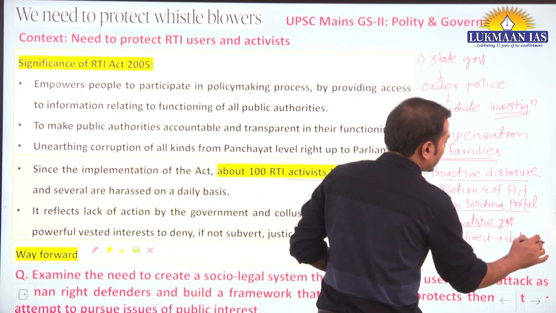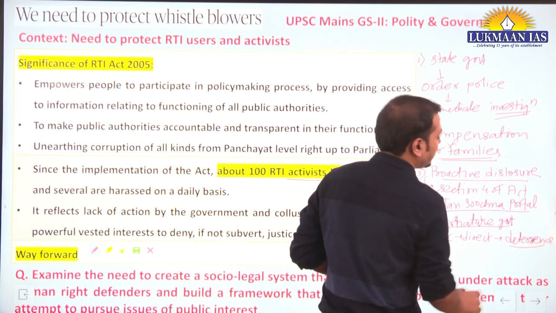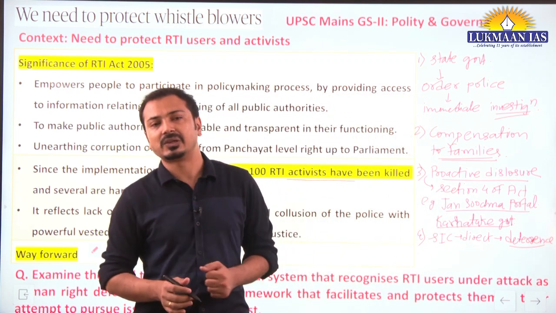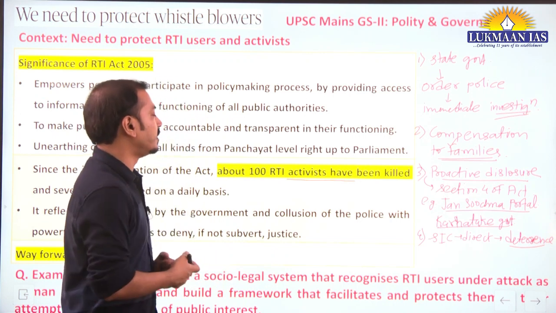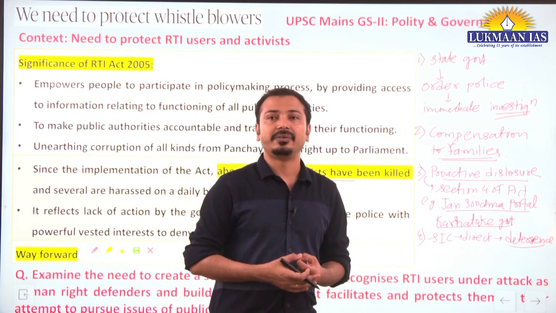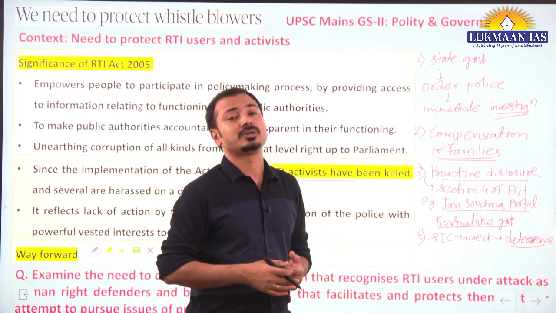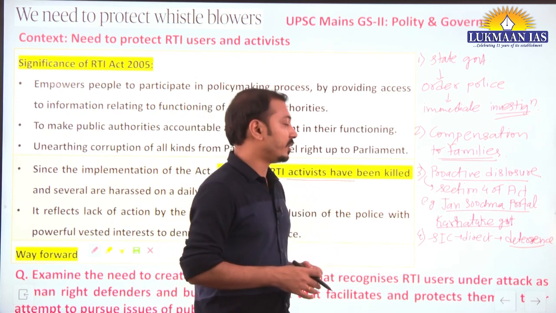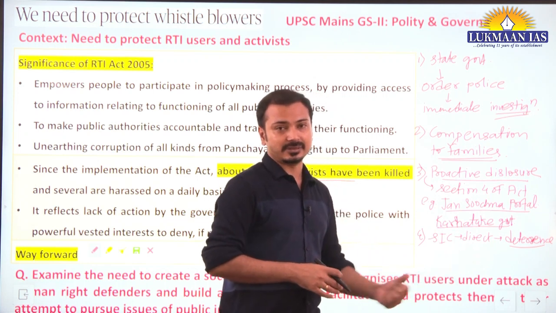They should understand and know that if they do such activity or threaten the RTI activist in future, their illegal, corrupt activities will be exposed proactively. So this will act as a deterrence.